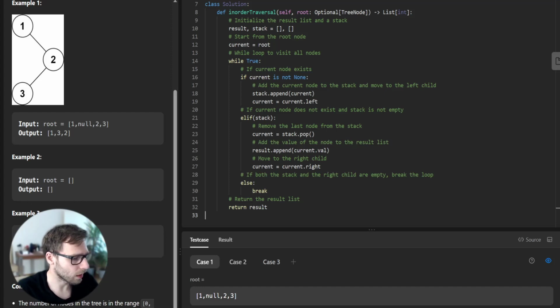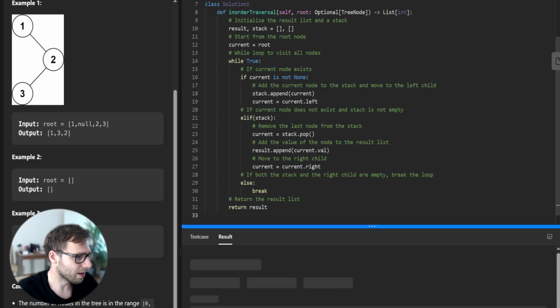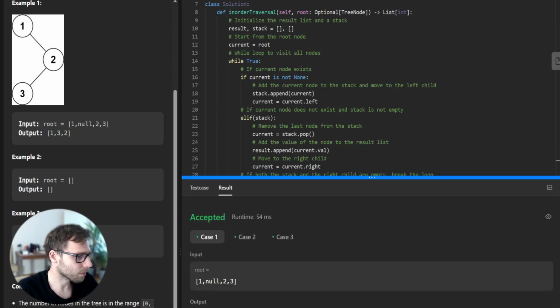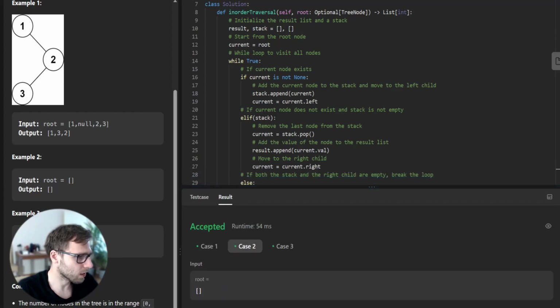Now let's check if it's running for the given test cases. Yes, as we can see, both test cases passed and the example was solved exactly as mentioned before. So what's going on here? We start by initializing our result list and a stack.